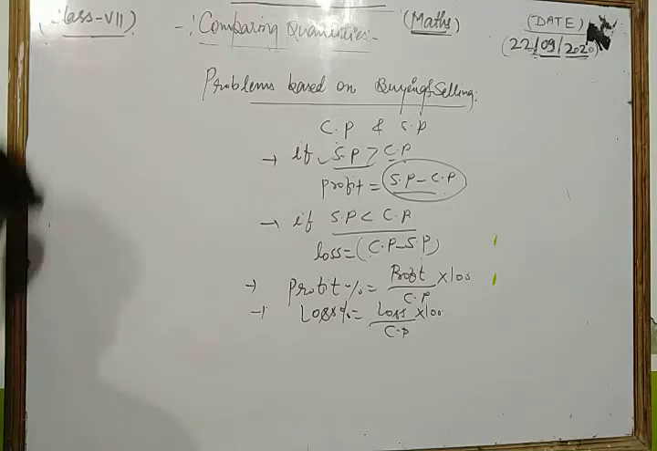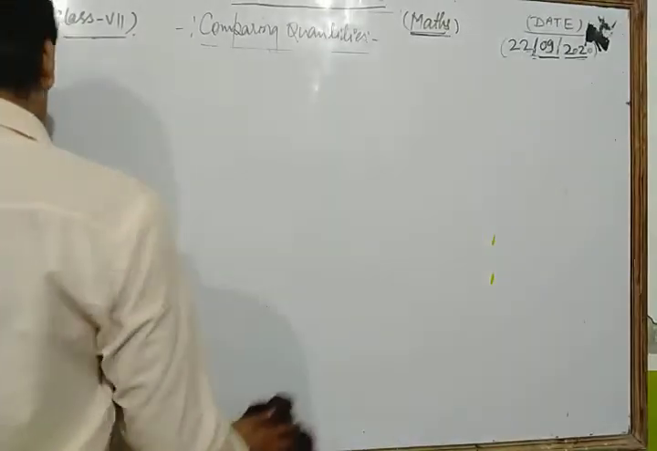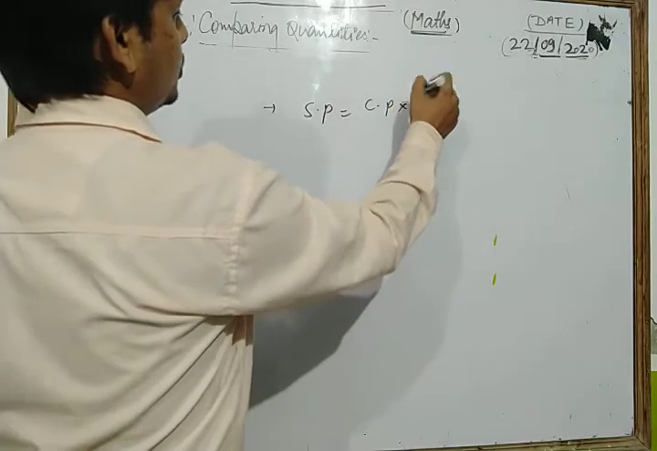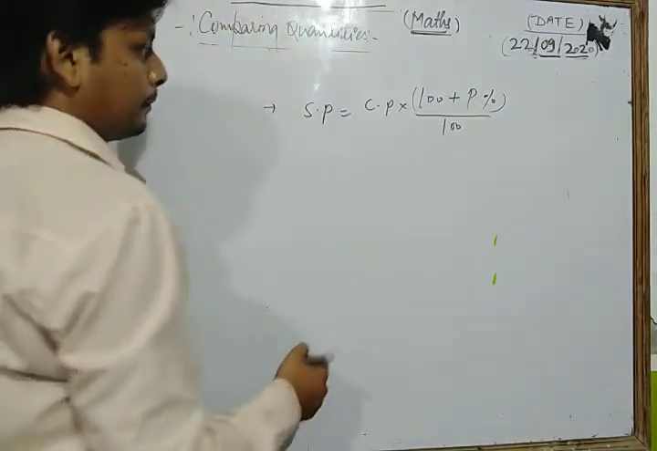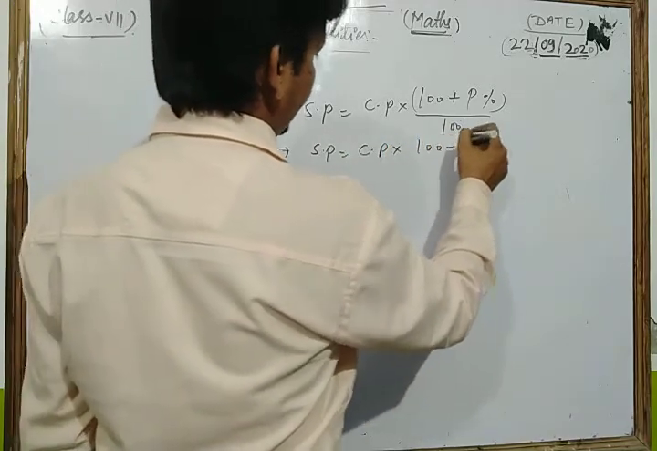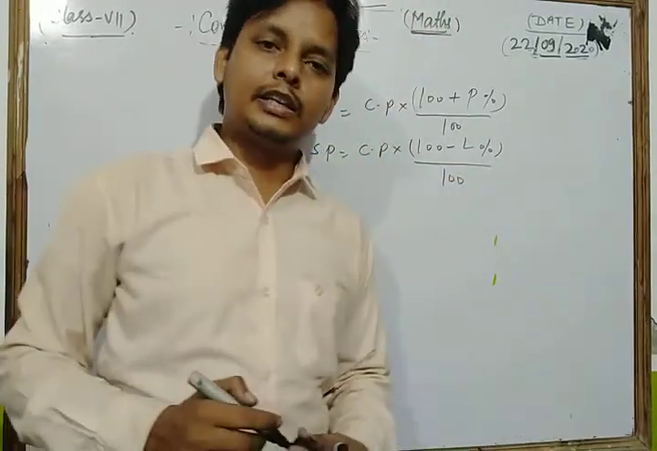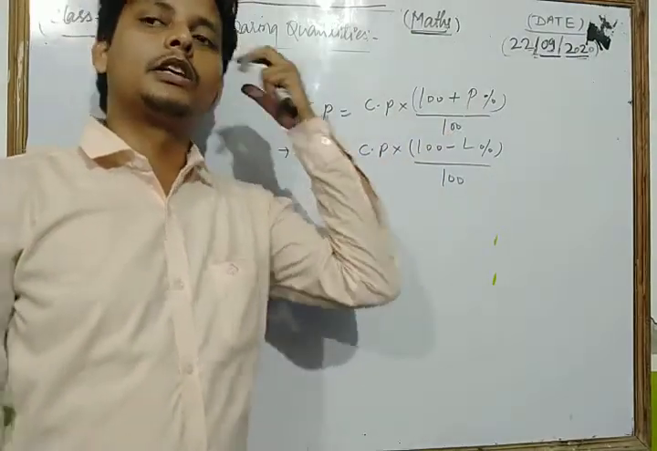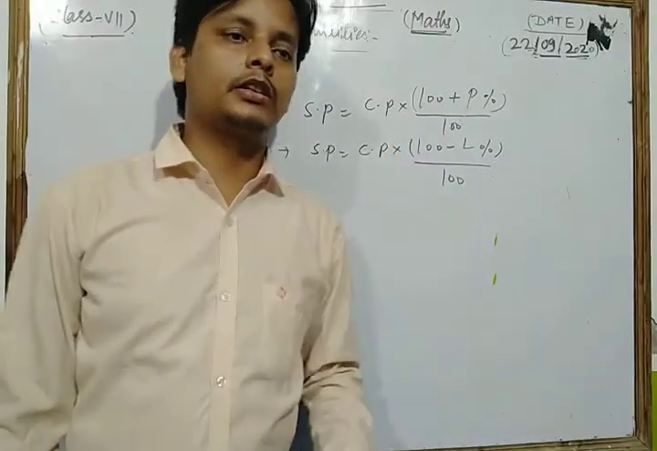Now we discuss two more important formulas of that topic. The selling price is equal to cost price into 100 plus profit percent by 100. And another formula of selling price is cost price into 100 minus loss percent upon 100. If cost price and profit percent are given, the general formula of selling price is cost price in bracket 100 plus profit percent upon 100.